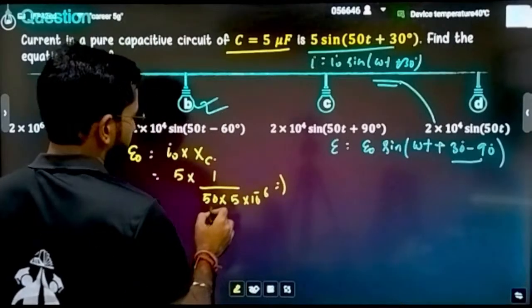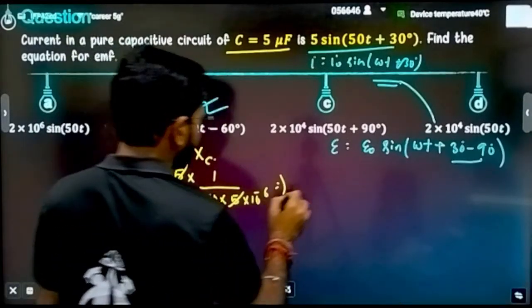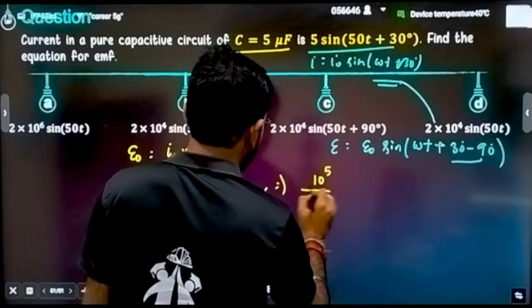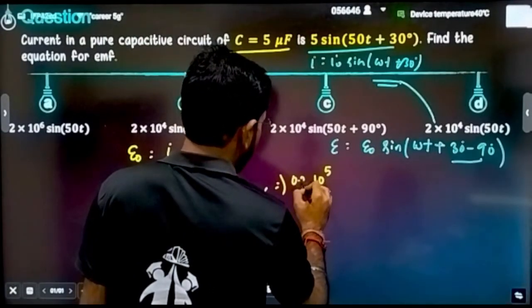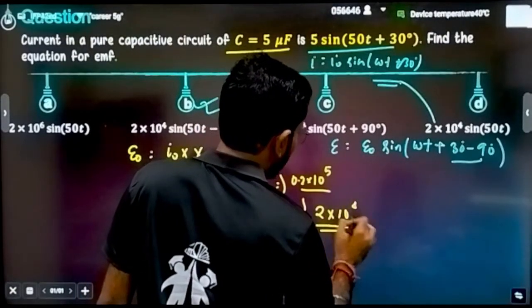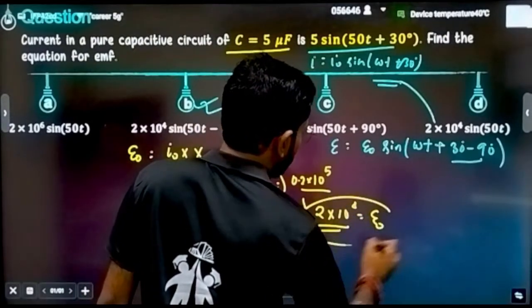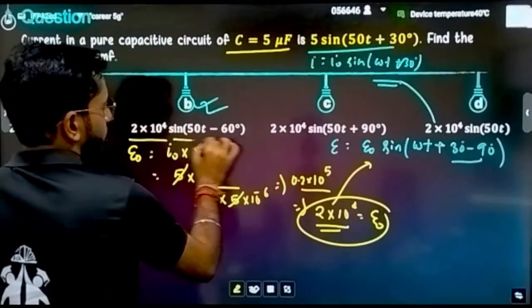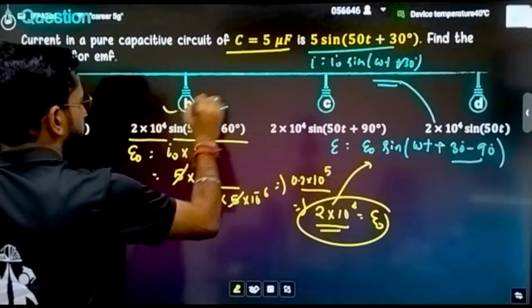Further, solving this, 5 cancels. Here it will be 10 power 5 divided by 1 by 5, that means it can be written as 0.2, that means it can be further written as 2 into 10 power 4, that is the value of E naught. Just put the value of E naught here: 2 into 10 power 4 sine of 50t minus 60 degree. Option B will be correct.